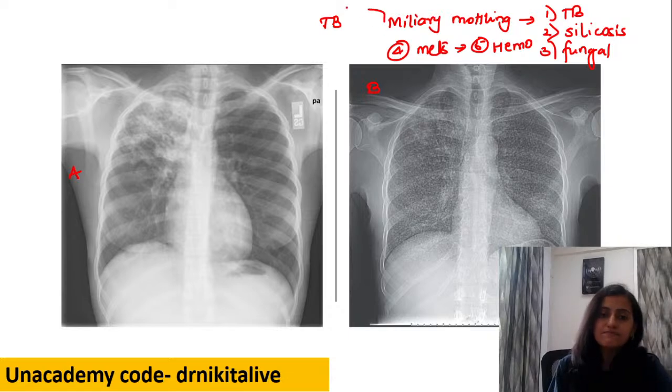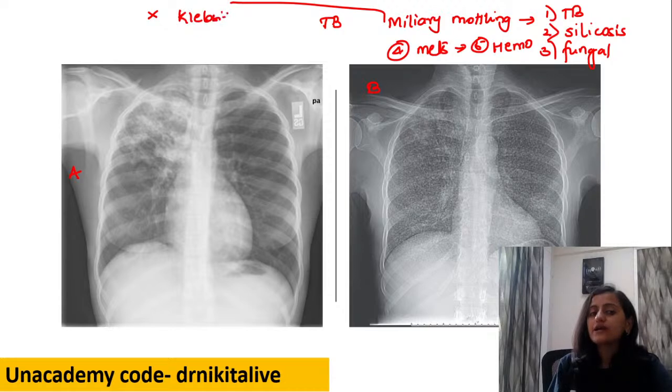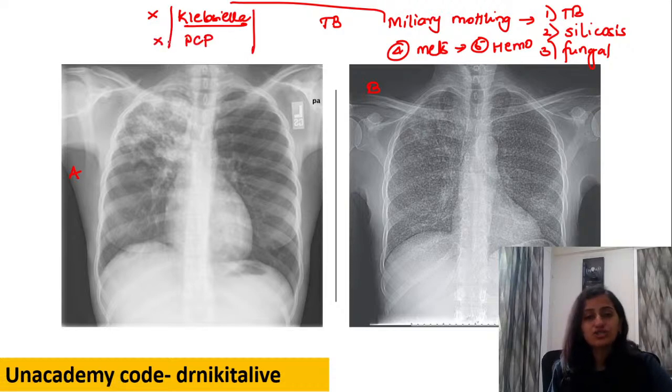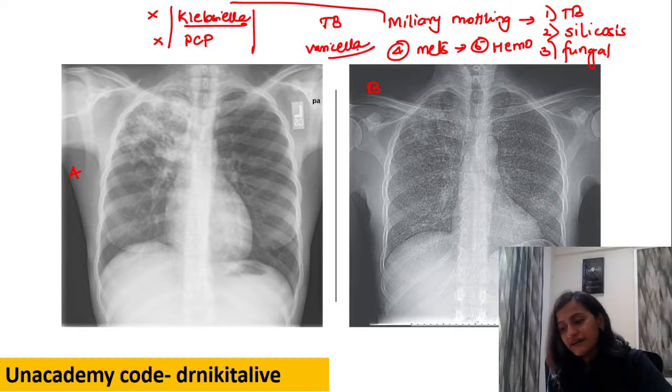Remember that miliary mottling is not seen with Klebsiella pneumonia, because basically it causes lobar pneumonia. It is not seen with PCP. These are the previously asked questions. It's not seen with pneumocystis. With pneumocystis, we see the bilateral perihilar ground glass opacities. Right, very good. This miliary mottling can be seen with healed varicella infection as well. Absolutely right. So that was about TB.